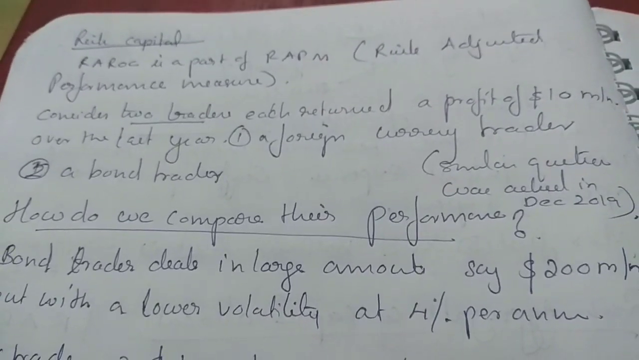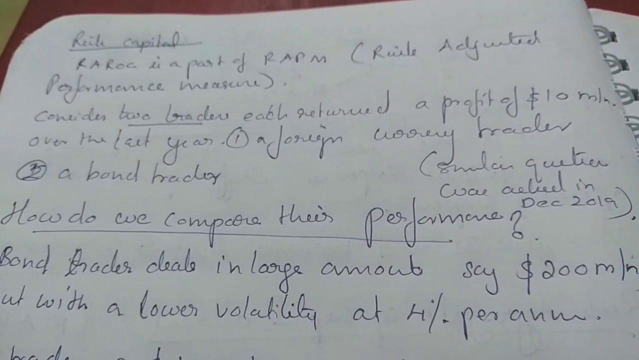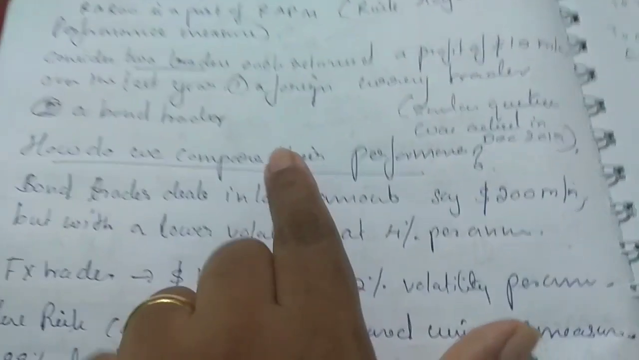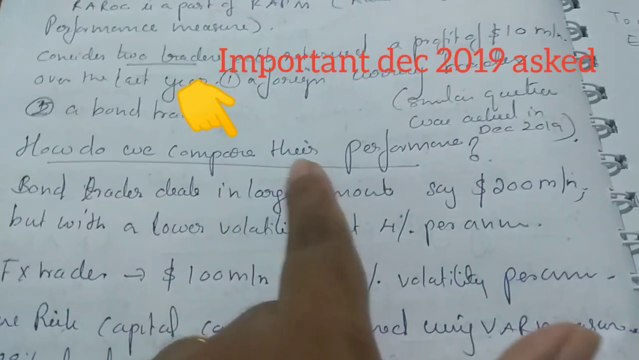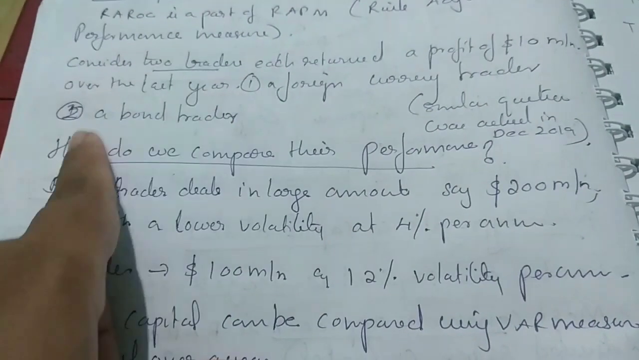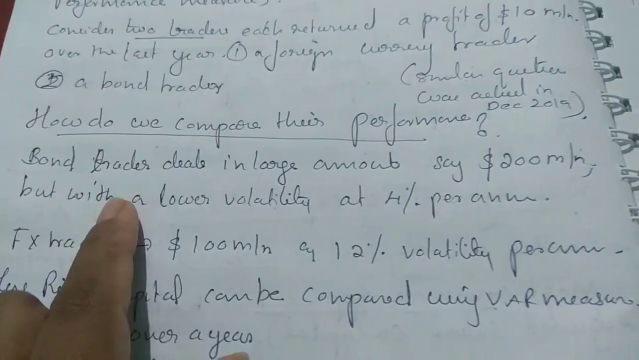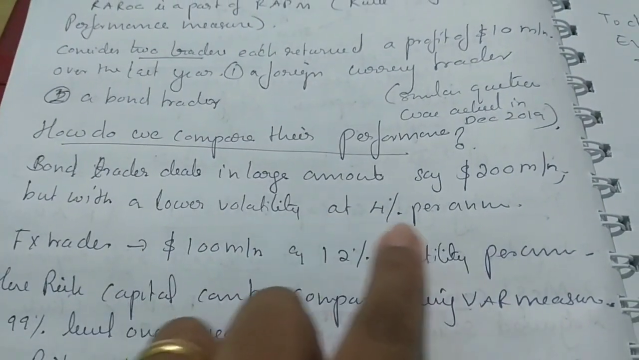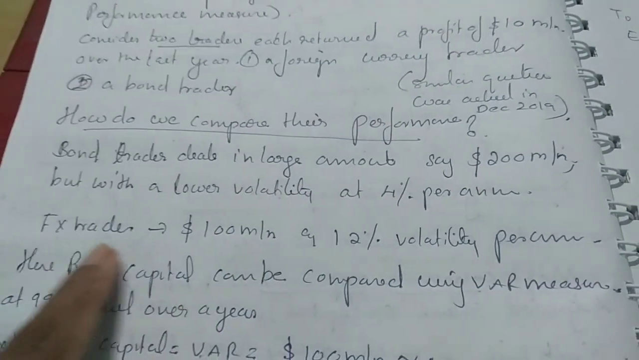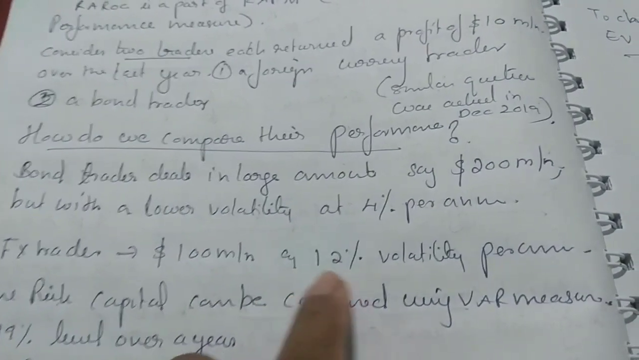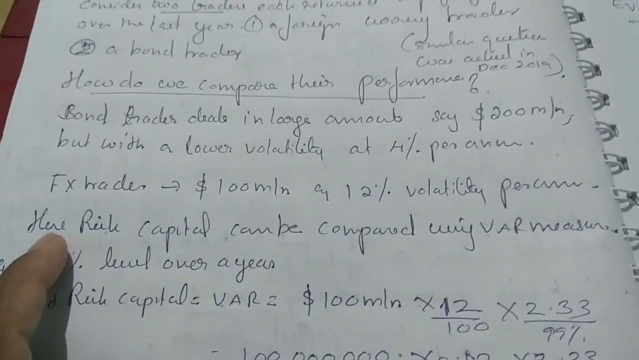Consider two traders, each of whom made a profit of $10 million over the last year. This question was asked in the December 2019 exam. How do we compare their performance? The first is a forex trader, whereas the second is a bond trader. The bond trader deals in large amounts, say $200 million, but with lower volatility at 4% per annum. The forex trader has a large $200 million transaction and 12% volatility per annum.